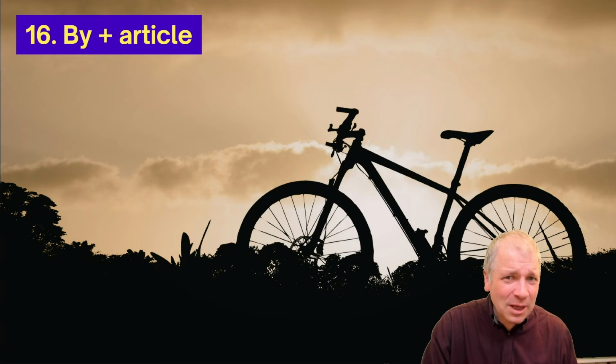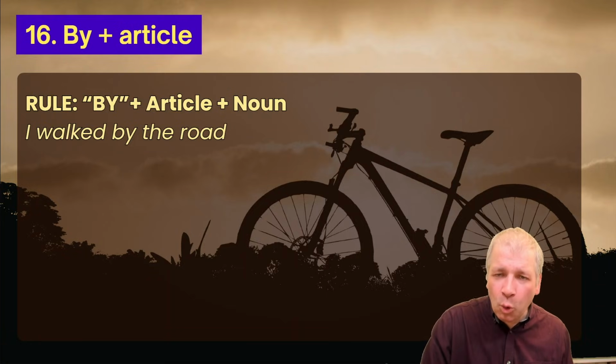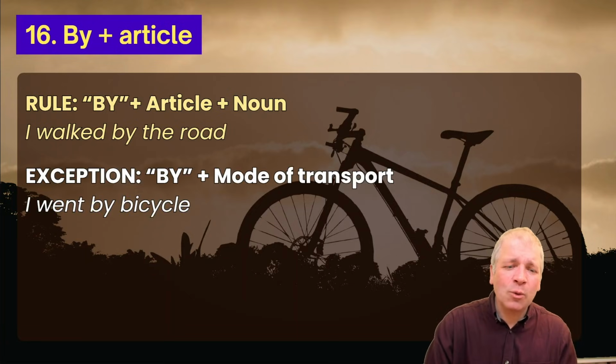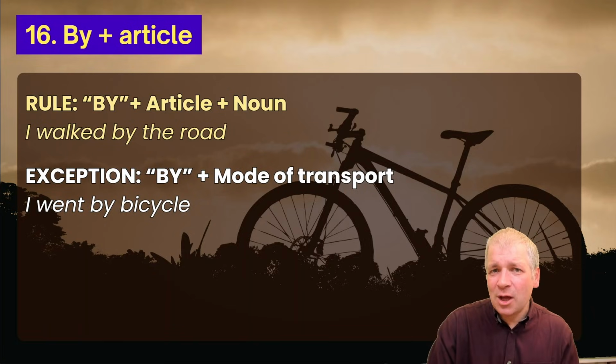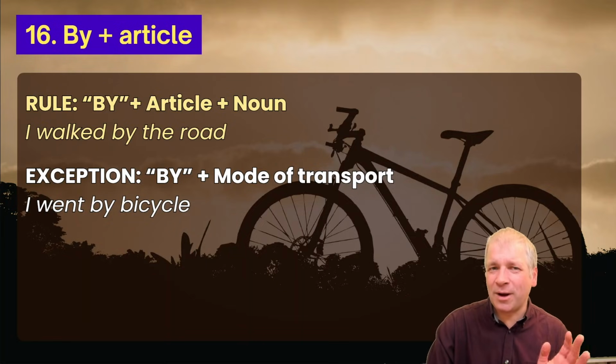By is normally followed by an article, like in this sentence. I walked by the road, which here means next to. This follows the typical rules for prepositions. By, article, noun. By the road. But there is one big exception when it's followed by modes of transport. I went by bicycle. With modes of transport, leave out the article. Go straight to the mode of transport after by: by bicycle, by train, by boat, by plane.